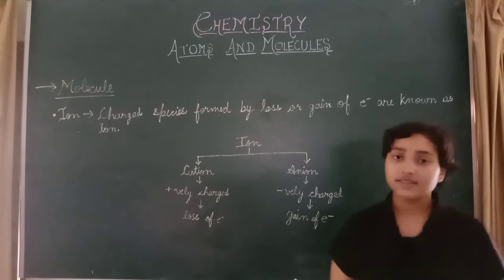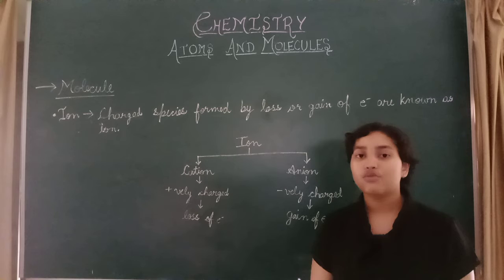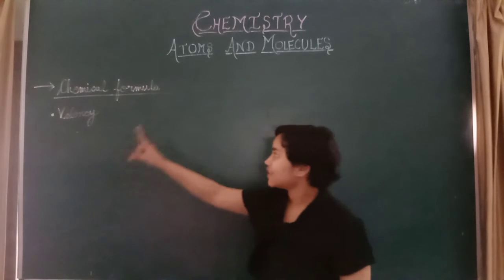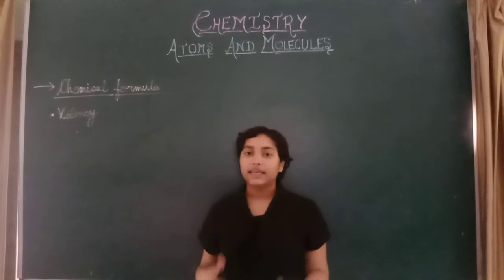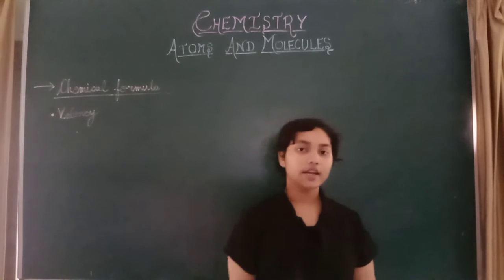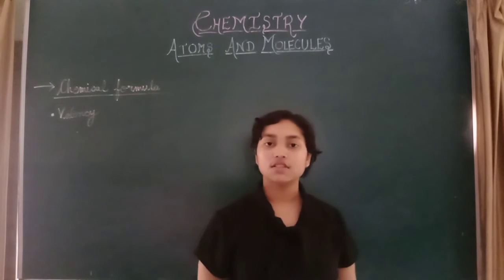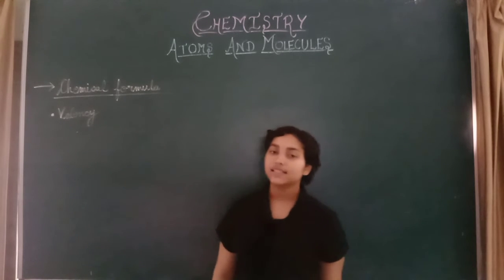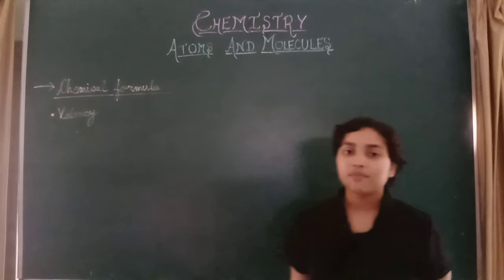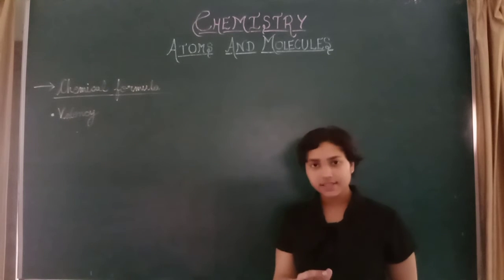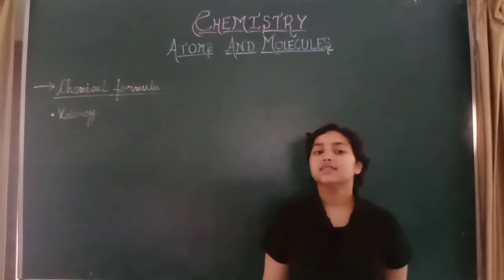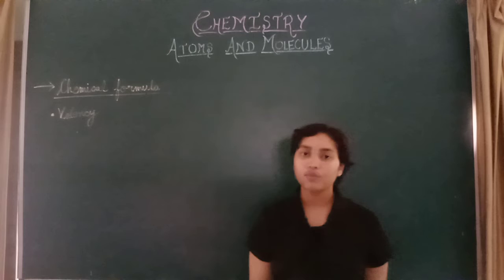Now we'll discuss what a chemical formula is. A chemical formula is the symbolic representation of compounds. For example, the smallest simple formula consists of at least 2 elements. Minimum 2 elements should be present in a chemical formula.